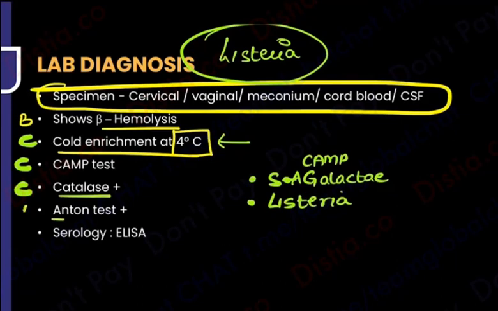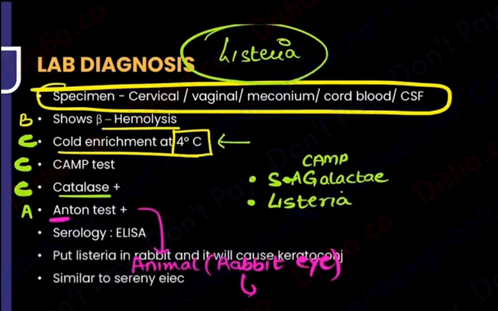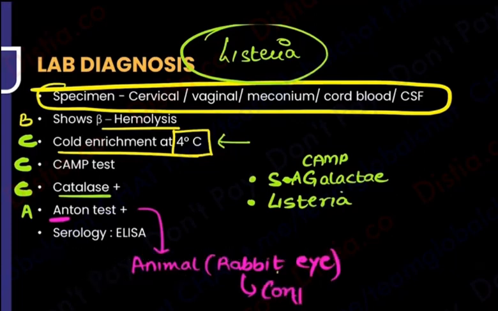Then it is A for antigen test positive. Now you will ask me, what is antigen test? Antigen test is basically an animal test in which you are going to take the rabbit's eye and put this Listeria into it. And this rabbit eye will end up having not just conjunctivitis, you will end up having keratoconjunctivitis in the eye of this rabbit.